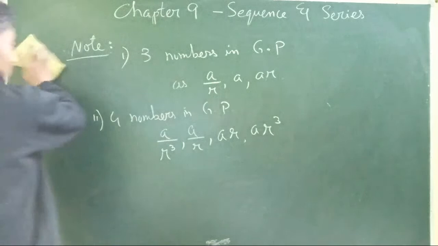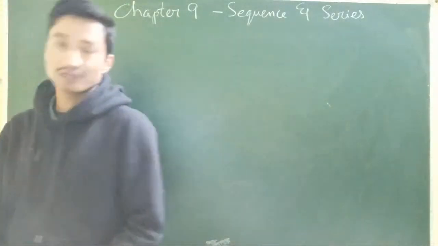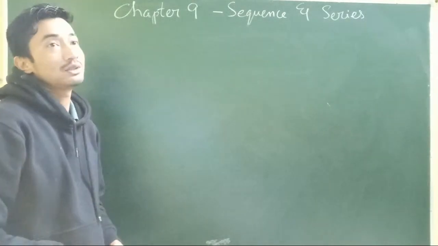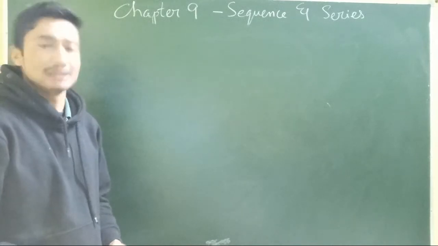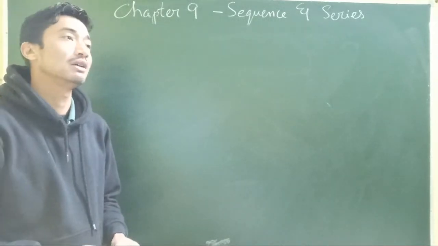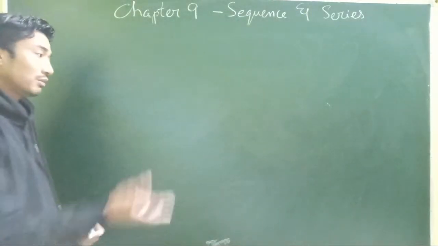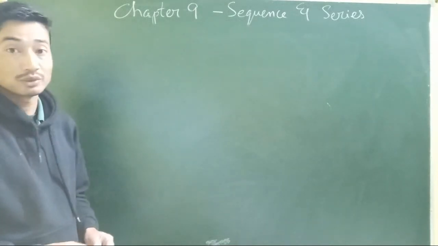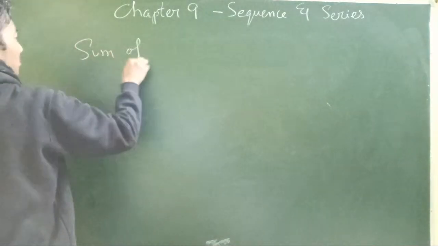Alright, so we have already learned what is a GP, geometric progression. It's very much similar to arithmetic progression, just that it's not arithmetic but geometric. We do not add or subtract, it gets multiplied or divided, so that we have a common ratio. The general term we have also already done, with one example.